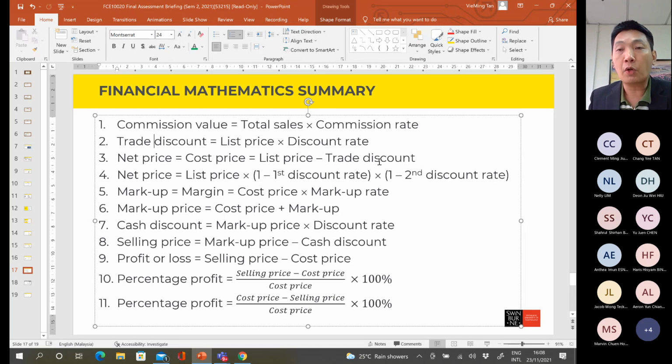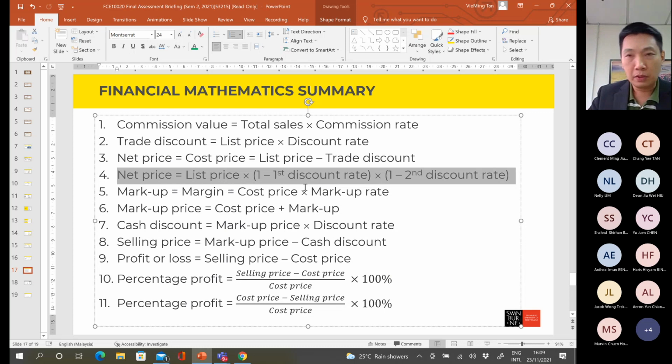Okay. So what happens if there are more than 2 trade discounts? Then I suggest you, if more than 1 trade discount, then this is called the chain discount. Then it's better to use this formula directly to get the net price, if it involves more than 1 trade discount.